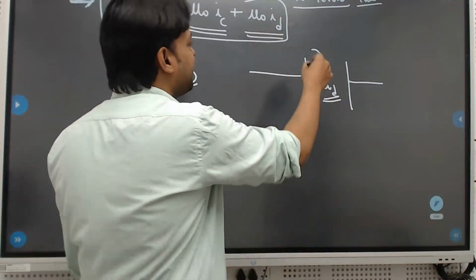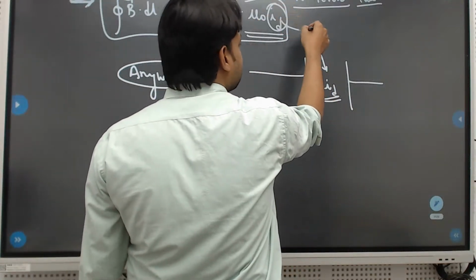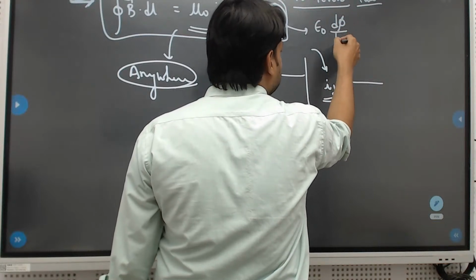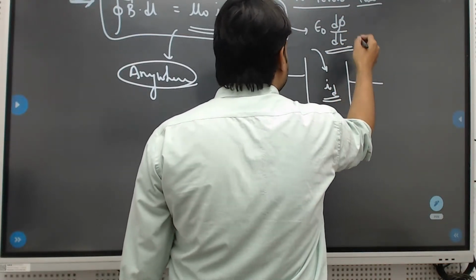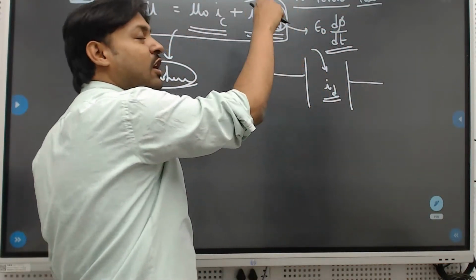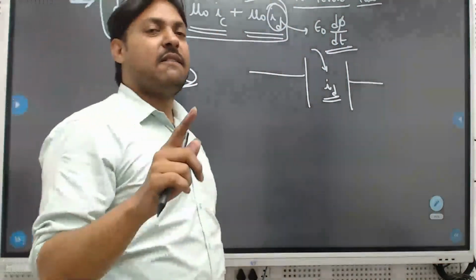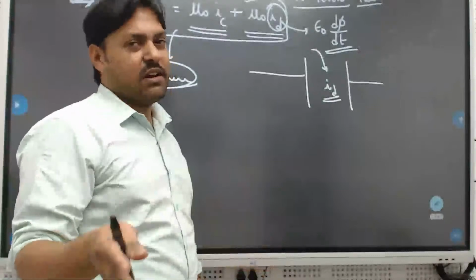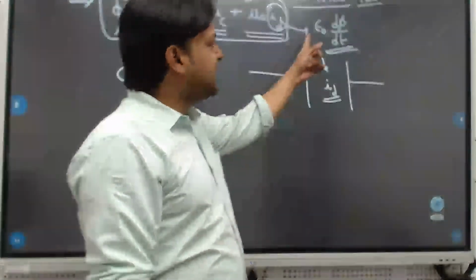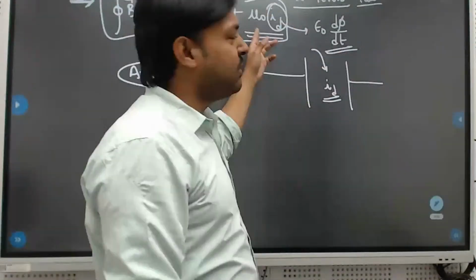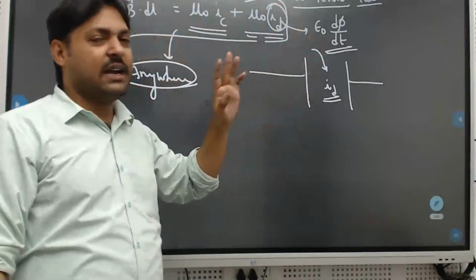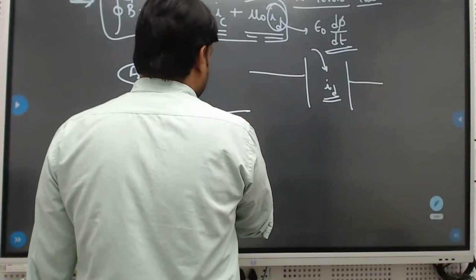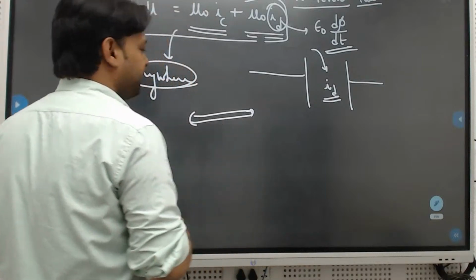So the final equation replaces this with epsilon naught d phi by dt: mu naught epsilon naught d phi by dt. Very, very important. In this topic, if a question comes at NEET or mains level, the chances are high from this formula, mu naught epsilon naught d phi by dt. So this is about displacement current and what Maxwell observed.